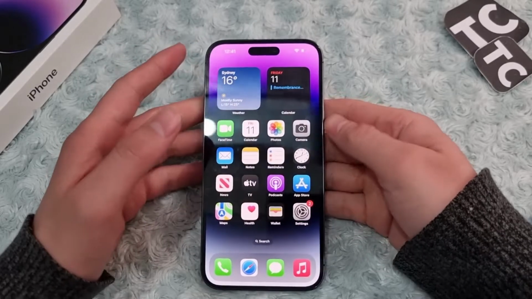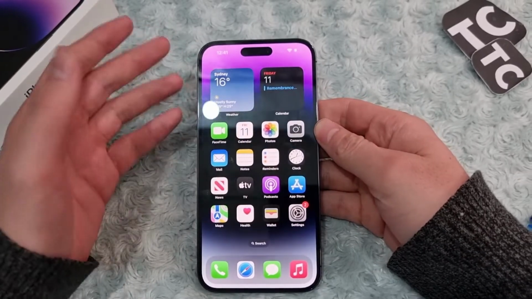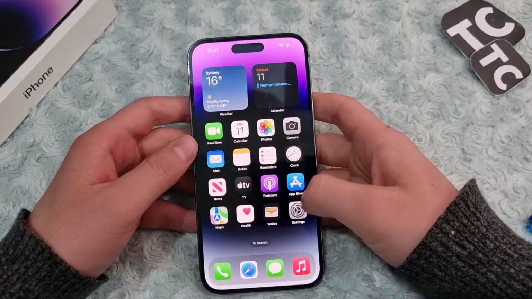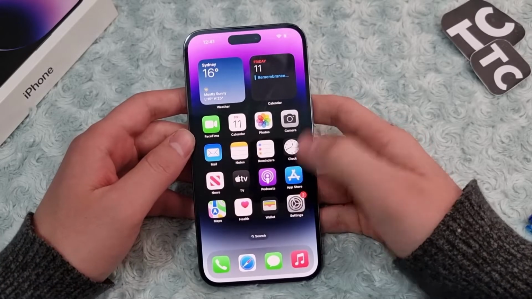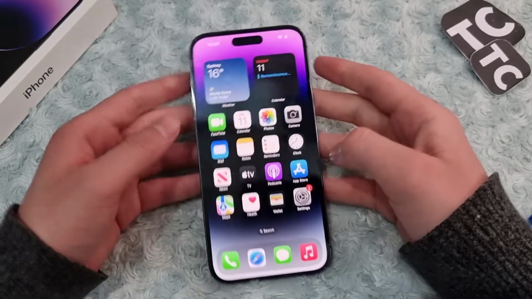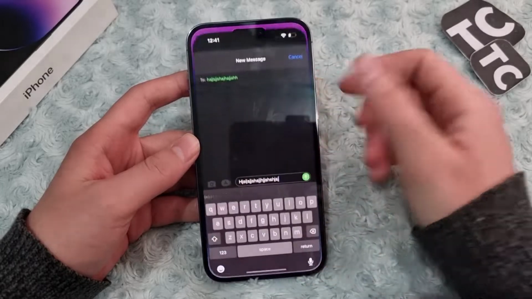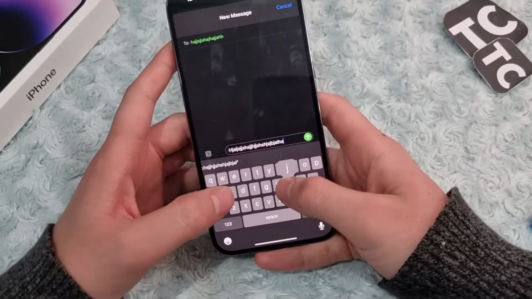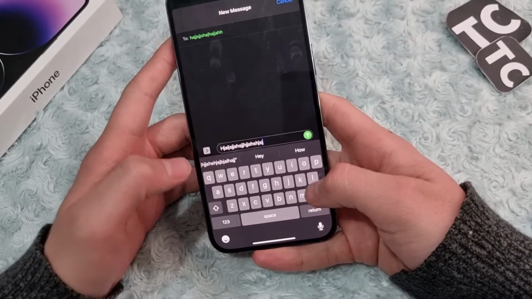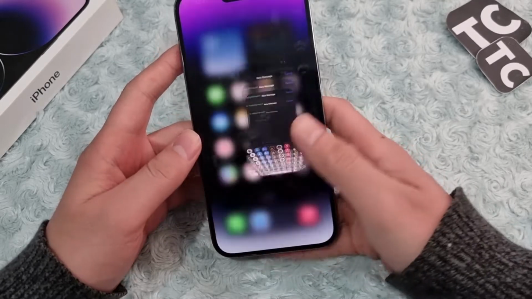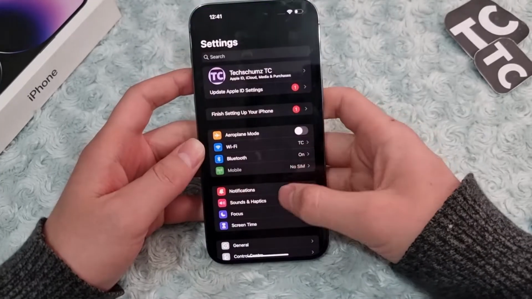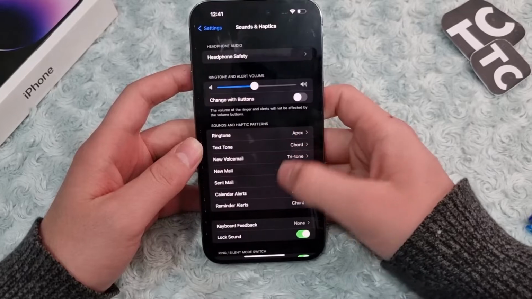In this video, I'll show you how to turn on or off keyboard sound on your iPhone 14, 14 Pro and 14 Pro Max. So if you want to hear sounds whenever you're typing, you can enable it through settings. For that, go to your settings app and Sounds and Haptics.